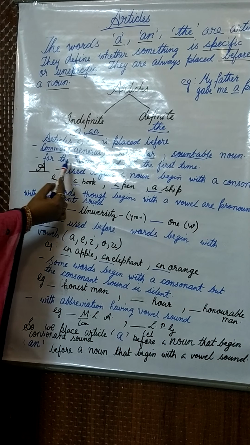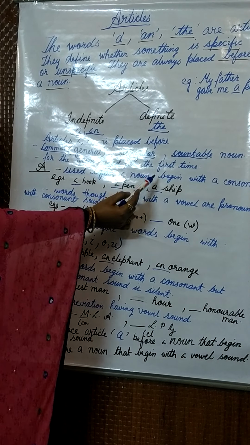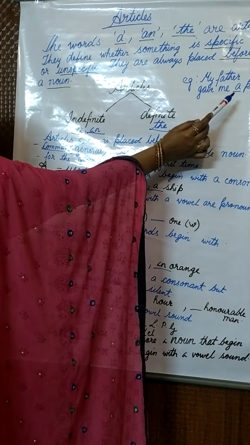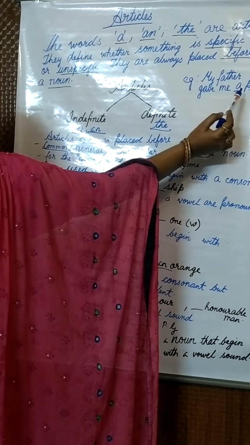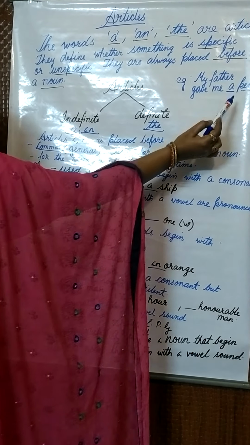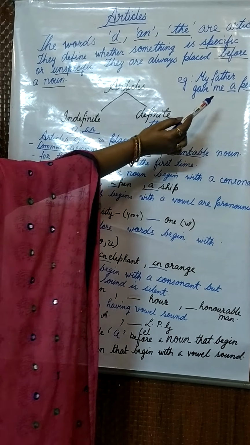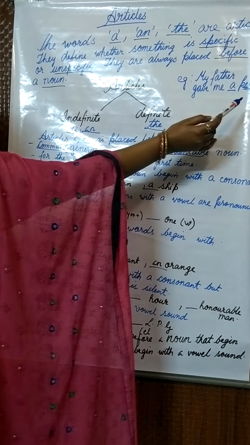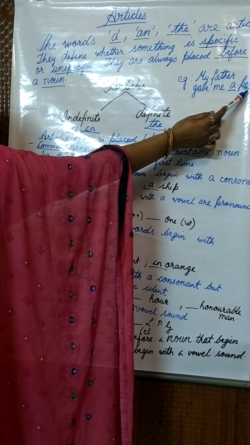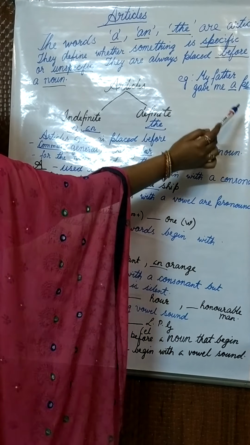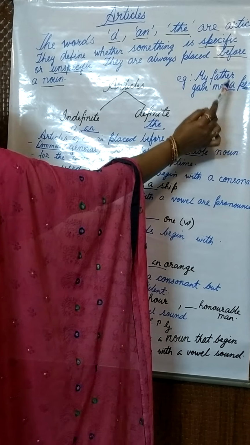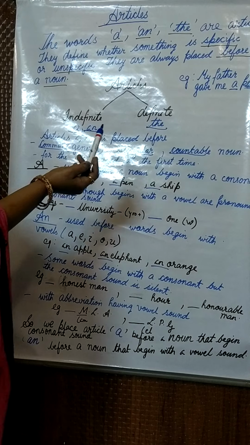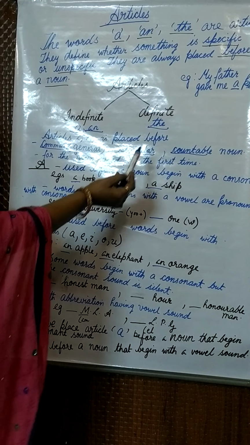Let us clarify this, the noun used for the first time, with the help of an example. My father gave me a pen. Here pen is the noun and we are placing article a before pen because we are using it for the first time, knowing this noun for the first time. Never before has this pen been mentioned. We will see some more examples relating to this use of noun.